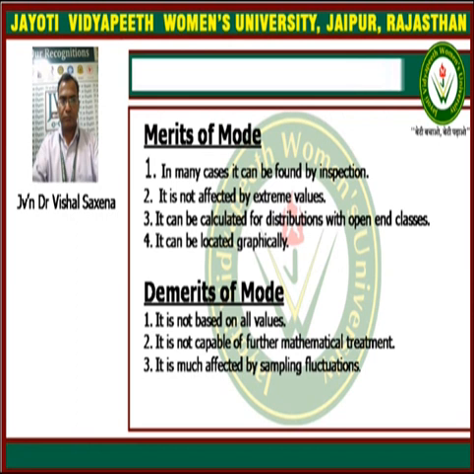Now, in the last part, we take the merits and demerits of mod. There are various positive points. First, it can be calculated just by the inspection method. Next, it is not affected by extreme values, since it is just the data with the highest frequency.